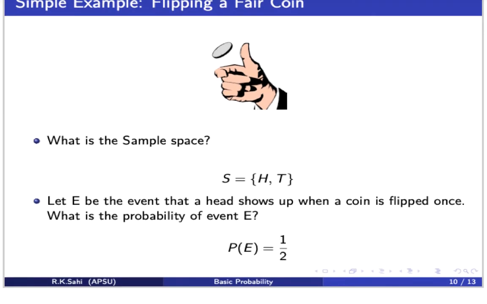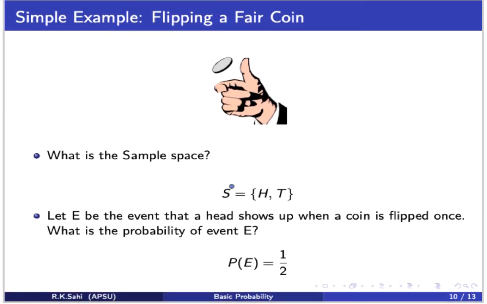So when we flip a fair coin, we know the sample space is either a head or a tail. Let's look at the event that a head shows up when a coin is flipped once. When you're flipping a coin once, there are only two possibilities. The event is we're looking at the head.